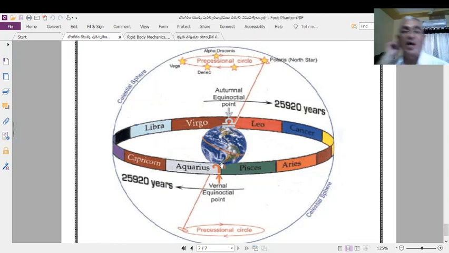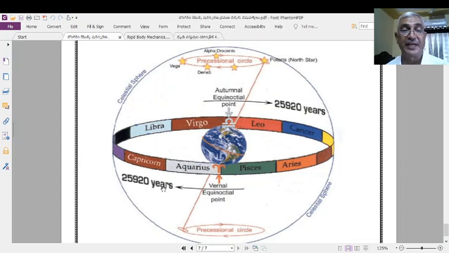The polar axis of the Earth produces two cones, one upper conical shape and the other lower conical shape, because the precession takes place about the center of gravity.